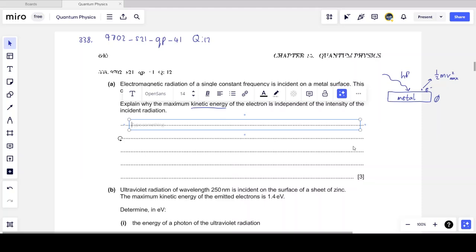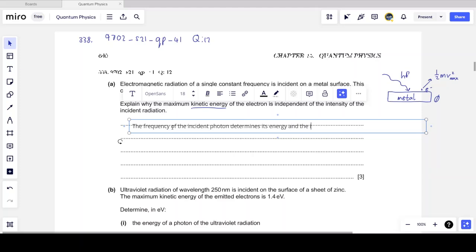So remember what happens in the photoelectric effect. Firstly, the frequency of the incident photon, the photon that strikes the metal, determines its energy. So the energy of the photon depends on its frequency.